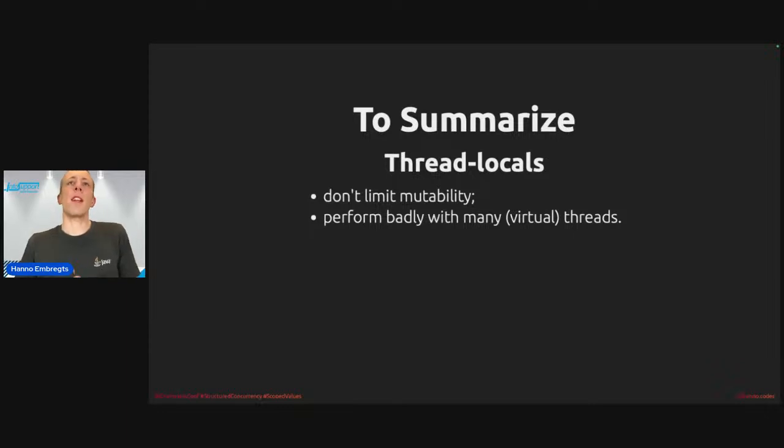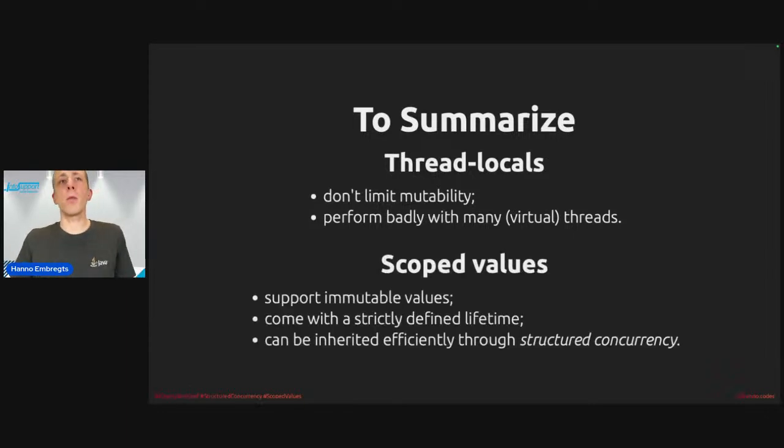So to summarize, thread locals don't limit mutability and perform badly with many virtual threads. Scoped values, on the other hand, support immutable values. They come with a strictly defined lifetime, and they can be inherited efficiently through structured concurrency.